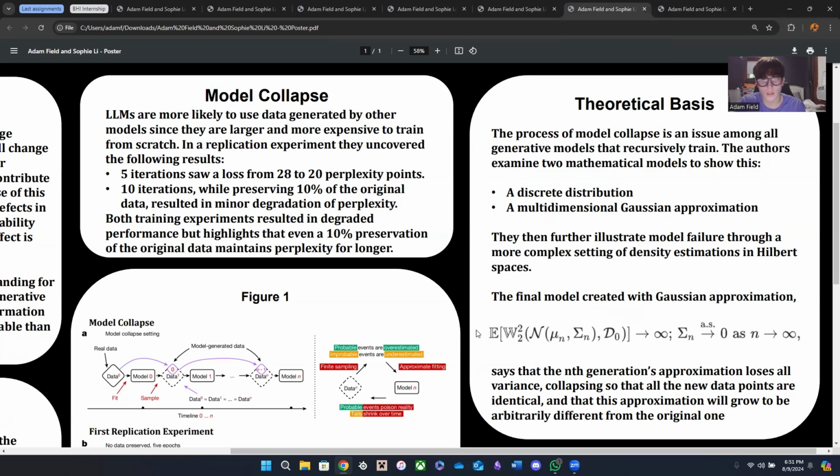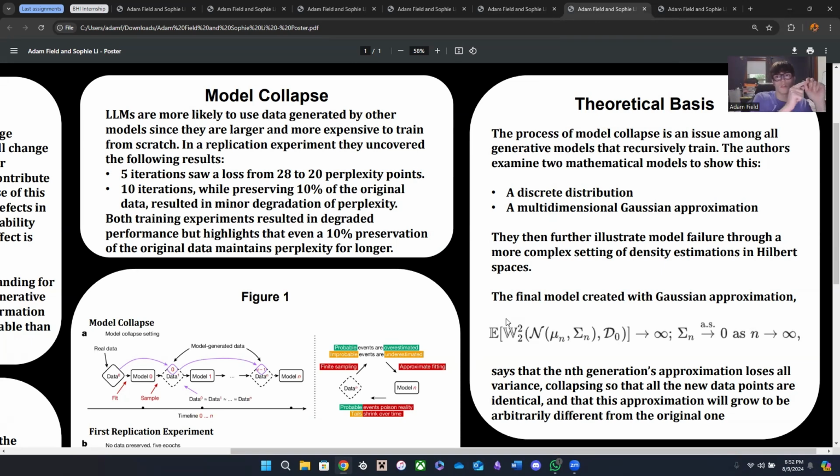So basically what this says is that as you do more and more generations of training your LLM on the previously generated data, the data points will get infinitely far away from the original data.